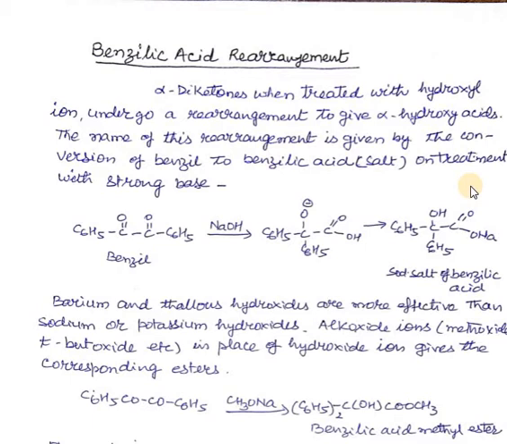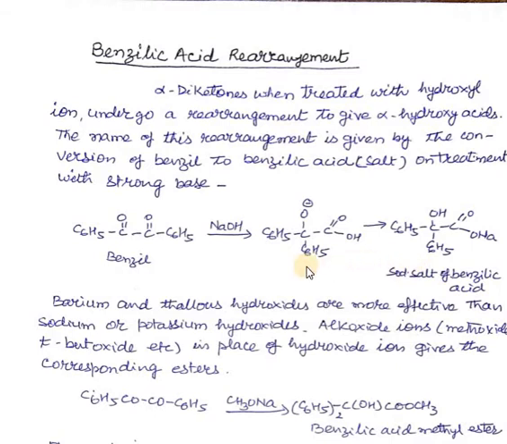Because the name of this rearrangement is given by the conversion of benzil to benzilic acid. Benzil is this diketone. This alpha diketone is benzil. The conventional name of this alpha diketone is benzil, and by the reaction with sodium hydroxide, it gives the sodium salt of benzilic acid.